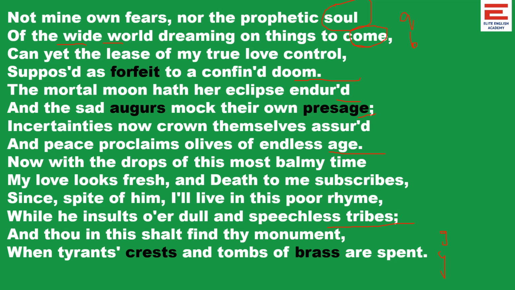Some people, especially the fortune tellers, the prophetic soul and fear, may predict what is going to happen in the future, but these people cannot control my love. The poet says these people cannot control my love towards the fair youth. They may predict something bad, but at the same time, my love is strong.